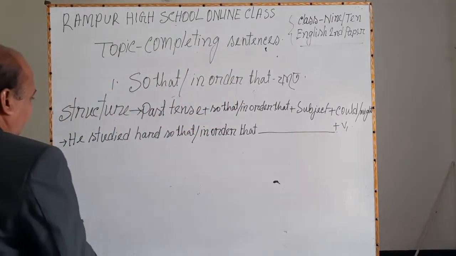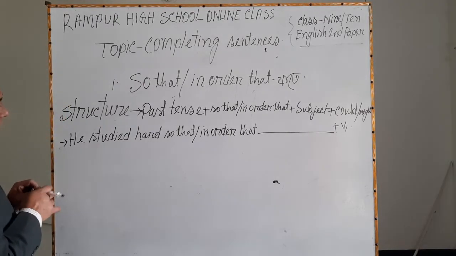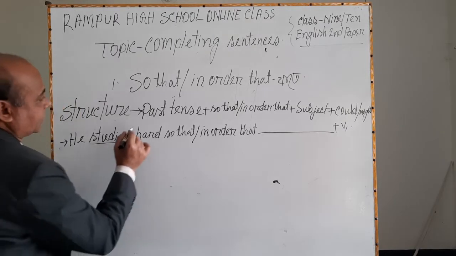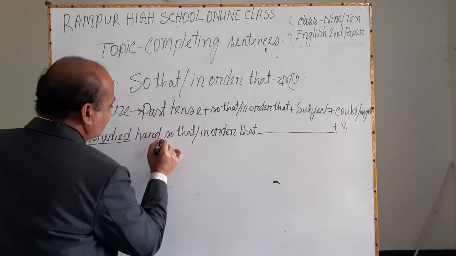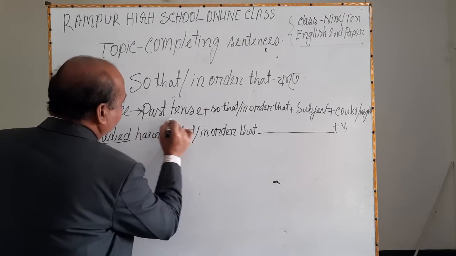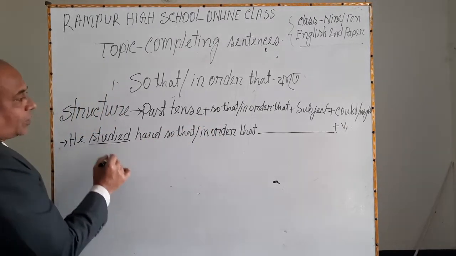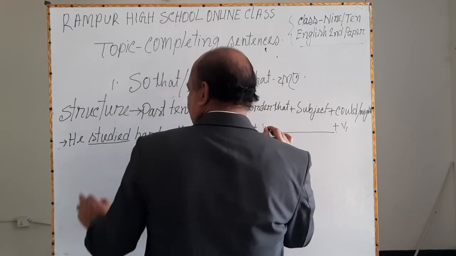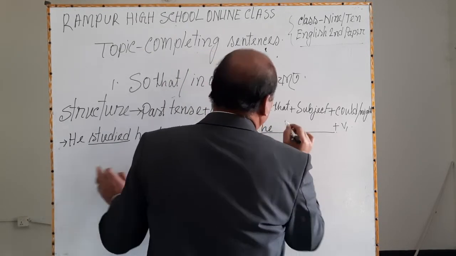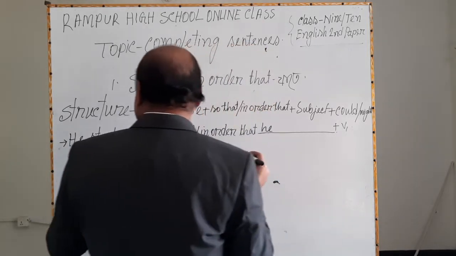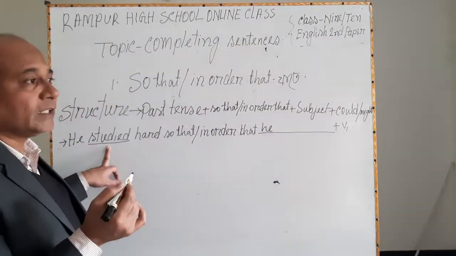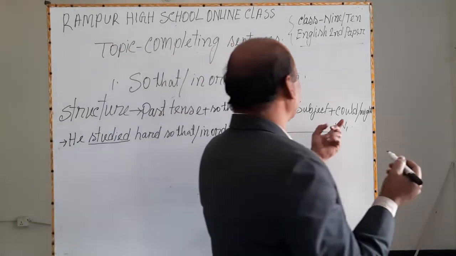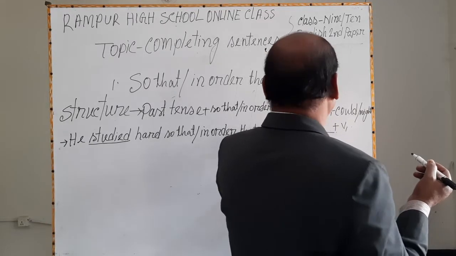Dear learners, notice that the verb is in past form, that means the sentence is in past tense. So you will use the subject he, and as the verb is in past tense, you must use could or might after this subject.